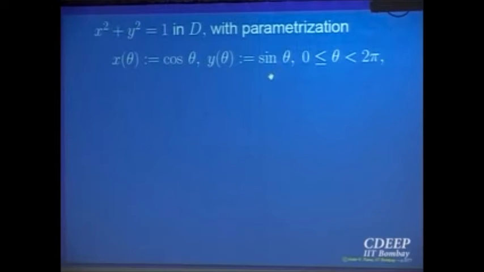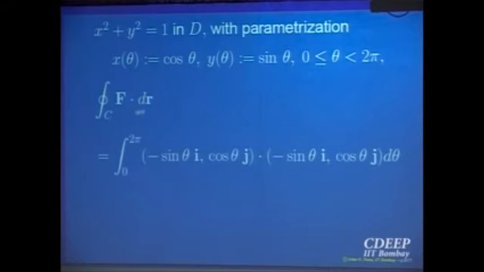So what will be the line integral of f over this? Keep in mind f was equal to (-y i + x j) divided by x squared plus y squared, and the denominator x squared plus y squared will be equal to 1 in terms of theta. So just compute that f dot dr. This is the value of the vector field. Evaluate f(r(theta)) times dr by d theta into d theta, from 0 to 2 pi over the circle. Once you multiply and compute, this comes out to be equal to 2 pi, which is not equal to 0.